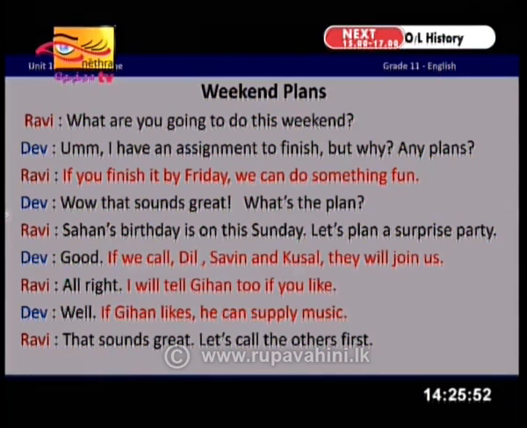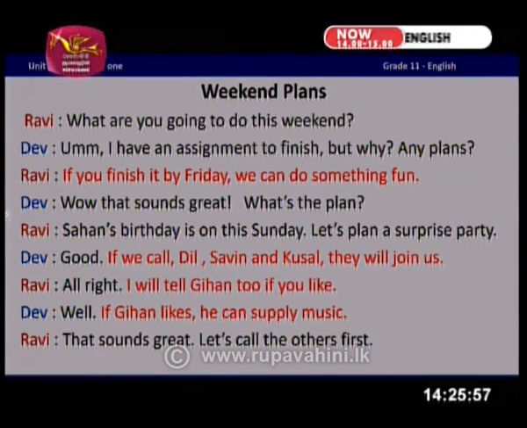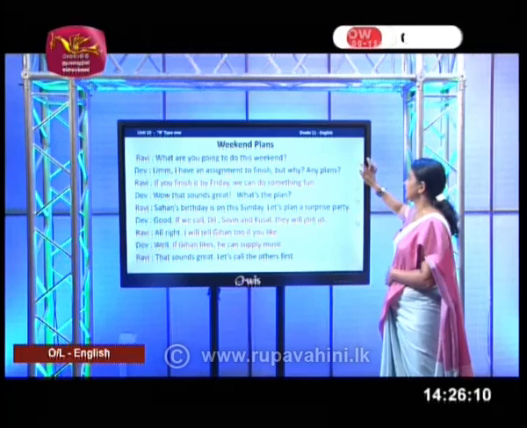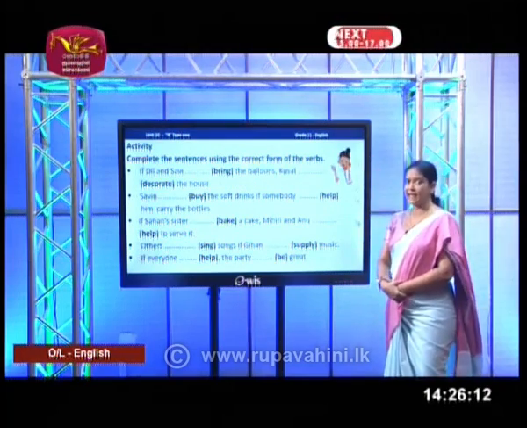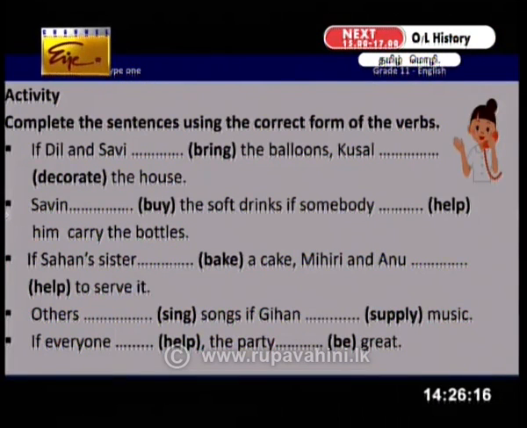So, the verb in the condition is in simple present and the verb in the main clause comes with simple future, right? This is the dialogue and you identified the conditional sentences here. There are 4. Based on the dialogue, read these sentences and write the correct form of the verb in the given blank.